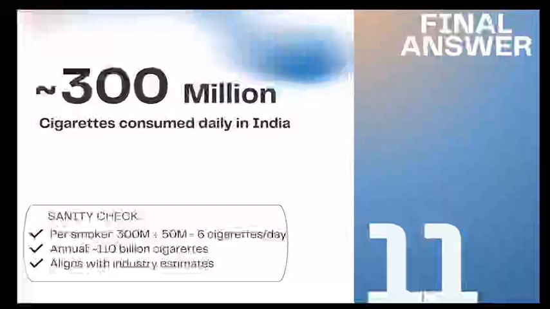That seems reasonable given our mix of heavy, medium, light, and rare smokers. Annually, this works out to be around 110 billion cigarettes, which aligns quite well with the industry data on India's tobacco market. So I'm confident that this answer, 300 million cigarettes daily, is our final estimate.